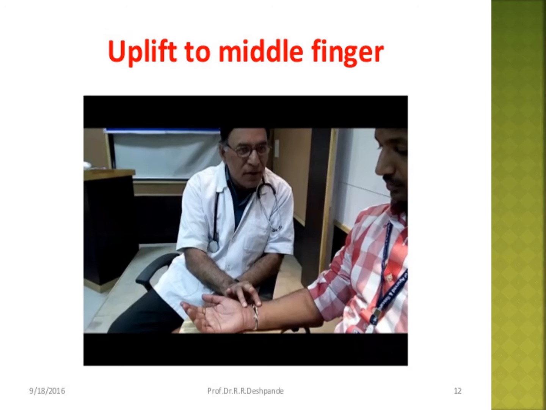Do you feel some kind of thumping? This thumping is pulse. Count the pulse rate. See the timepiece and see the pulse rate.